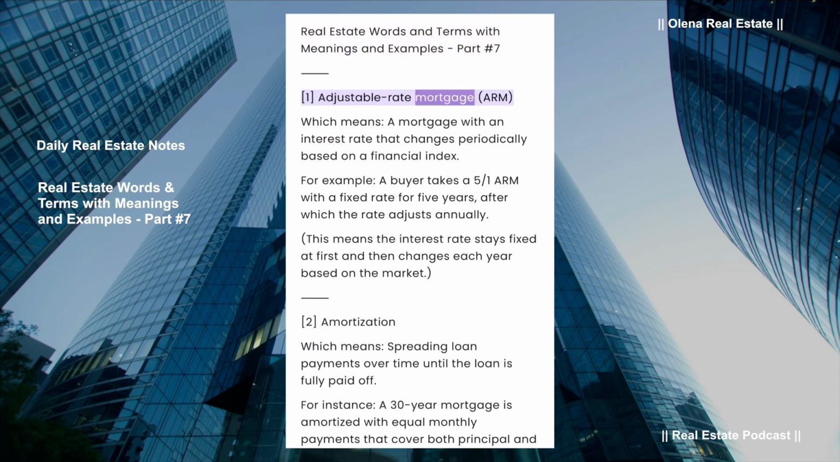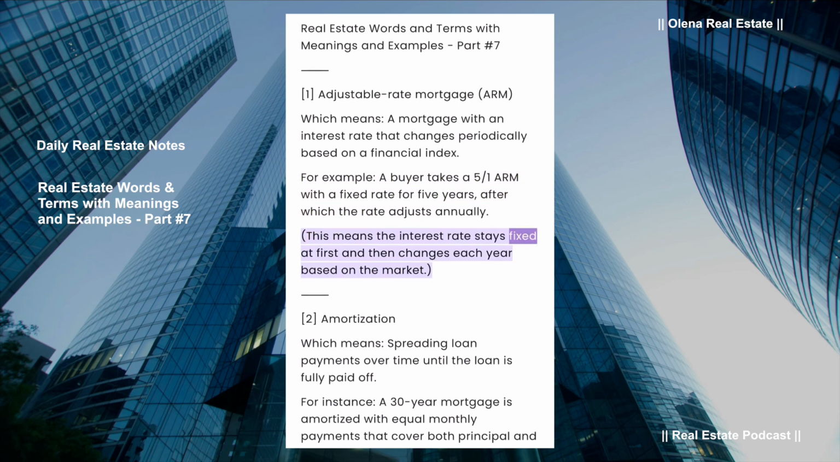Adjustable rate mortgage, ARM, which means a mortgage with an interest rate that changes periodically based on a financial index. For example, a buyer takes a 5/1 ARM with a fixed rate for 5 years, after which the rate adjusts annually. This means the interest rate stays fixed at first and then changes each year based on the market.